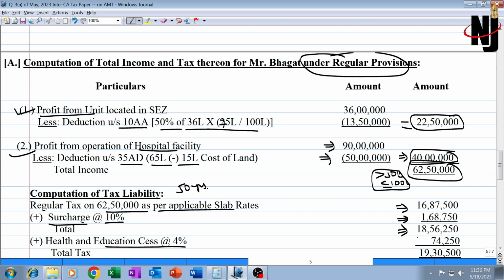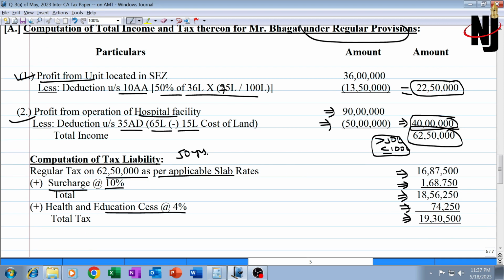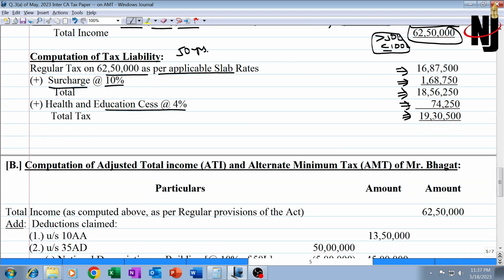On that, health and education cess at 4% will be 74,250. 19,30,500 will be the total tax. Let's calculate it out. 16,87,500 into 1.10, that will include surcharge. 18,56,250 into 1.04, that will include 4% health and education cess. 19,30,500 is the tax payable under normal provisions. How much will be the AMT?